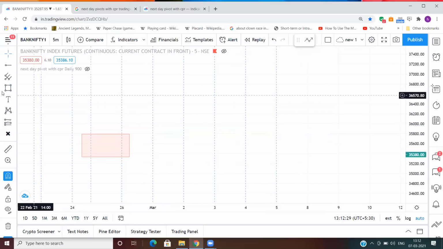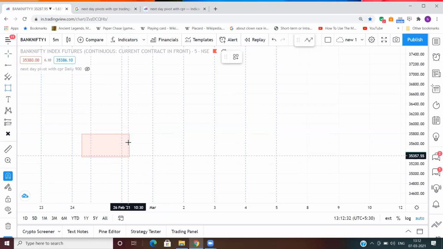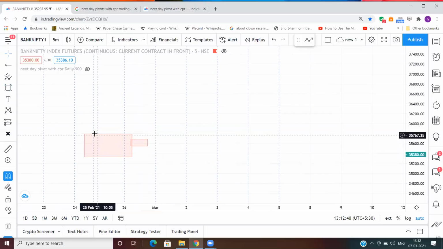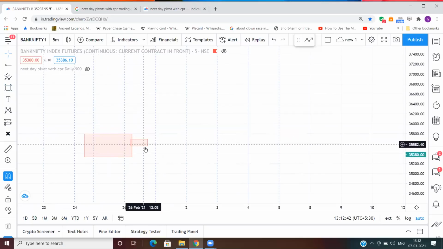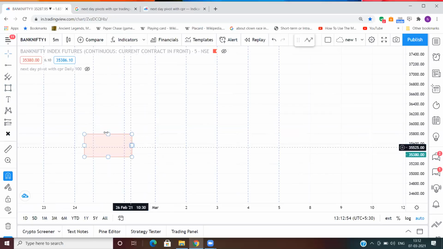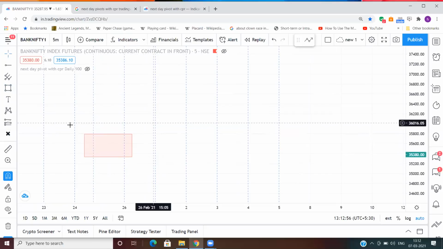Then the 5th type is, you will find something like this. This is a CPR, and then you get a CPR inside the CPR. This is called inside value CPR. Okay, so this is the 5th type, and you just have to practice a bit, and you will be able to see these relationships very easily.